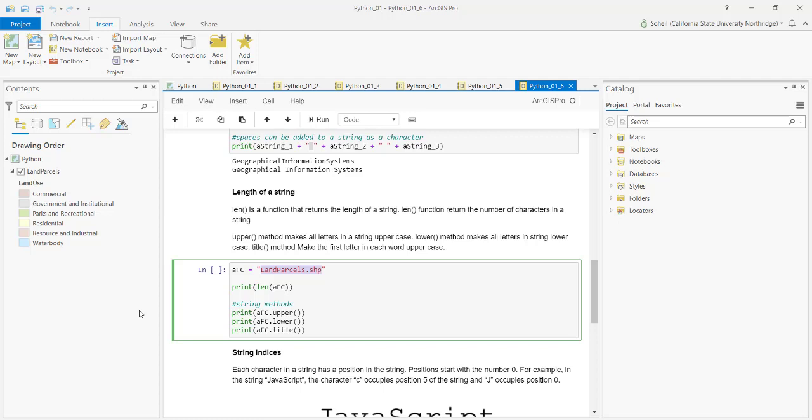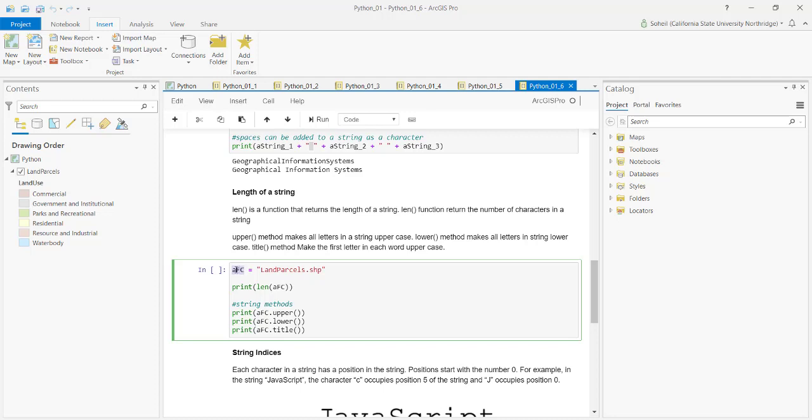So this whole land parcels.shape is my string. And I can ask what is the length of it. How do we do that? There's a function. The name is len, and I simply can use that, and in between I pass my variable to it. So I assign this AFC, and AFC, you would see that in our codes a lot. It stands for a feature class.